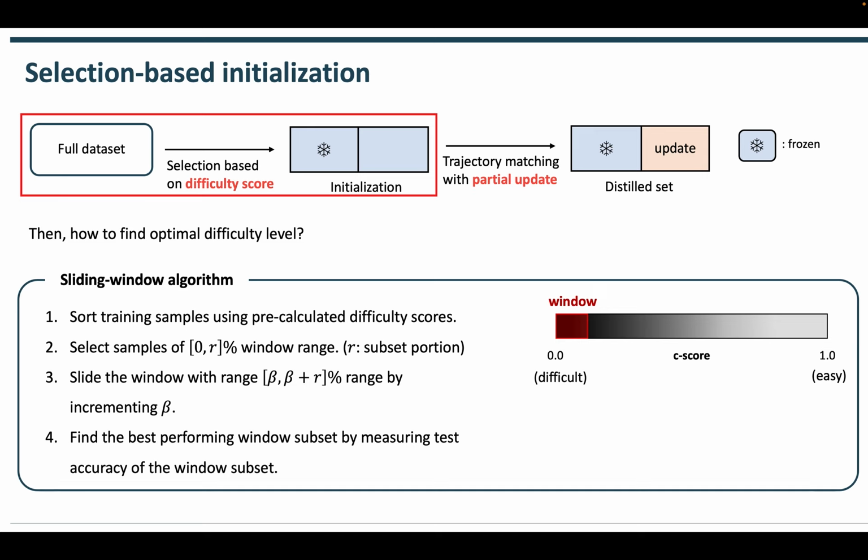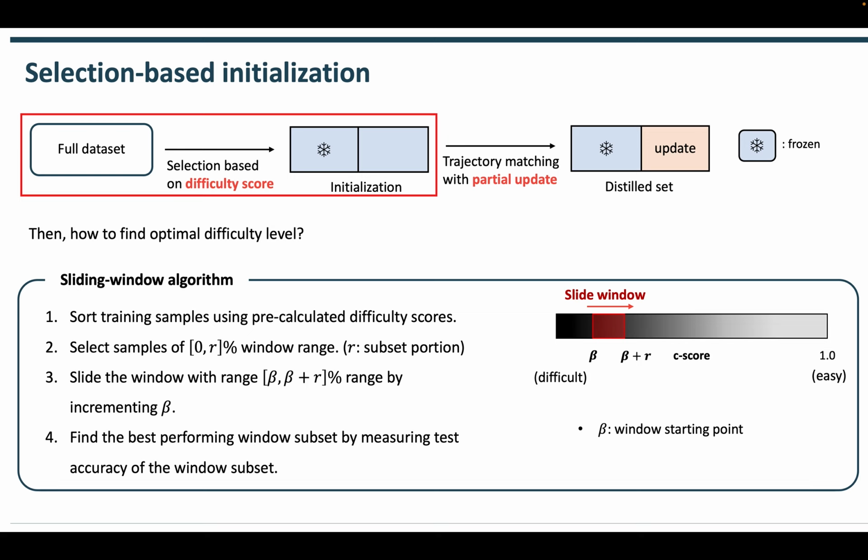Let me explain these two ideas in more detail. First one is selection-based initialization. Instead of random sampling, we initialize datasets by selecting real samples of optimized difficulty level. To do this, we developed a sliding window algorithm. First, we sort training samples by a pre-calculated difficulty score, such as forgetting score or C-score. Then, we select samples of 0 to R% window range from the sorted training samples, where R is the subset portion.